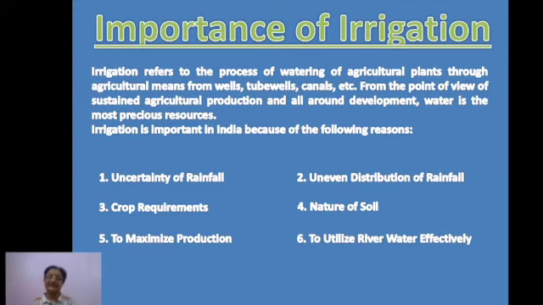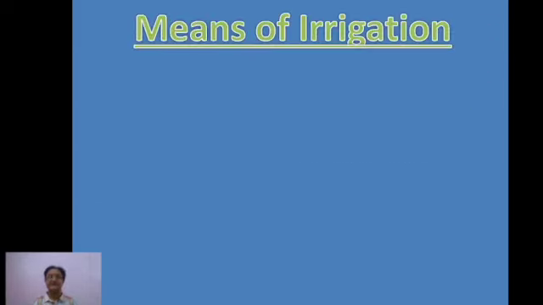Then the next point is to utilize river water effectively. We have several rivers flowing through our country, so we can use that water effectively for providing irrigation to the fields. Keeping all these things in view, we can say that the importance of irrigation, at least in our country, is too much.